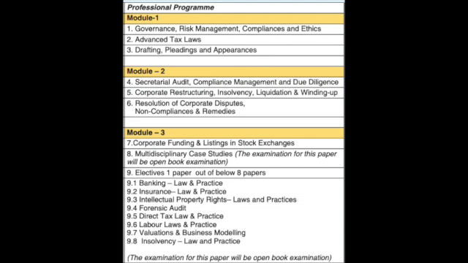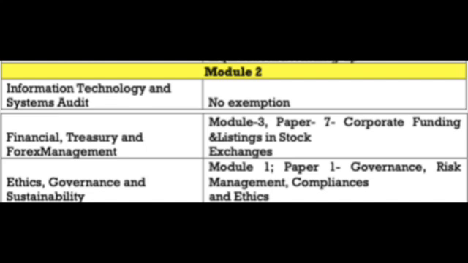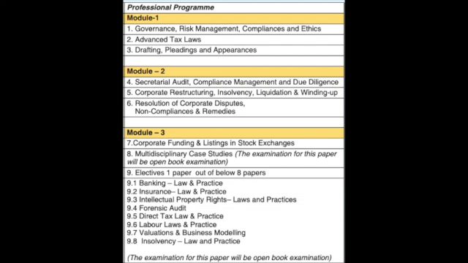Now we're going to talk about those who have cleared module 2 in the old syllabus. Which papers do we have to write now in the new syllabus? The catch here is that we have to appear for all 3 modules: 1, 2 and 3. But yes, we have some paper wise exemption. Suppose you are writing module 1, then you don't need to write ethics of the new syllabus. You will only need to write tax and drafting in the new syllabus.